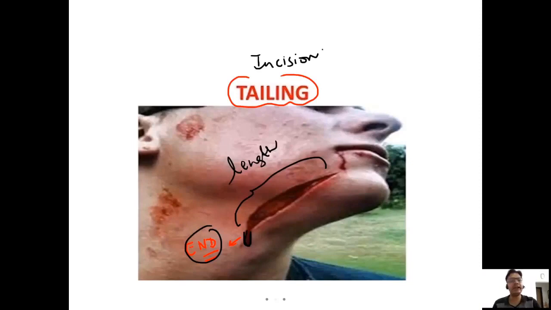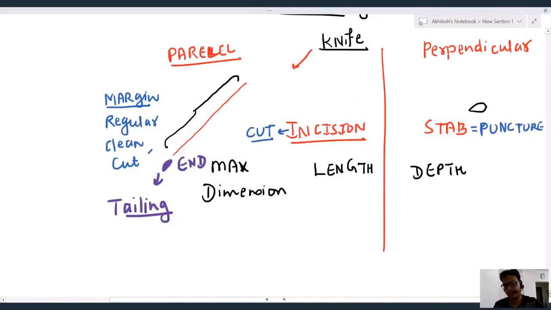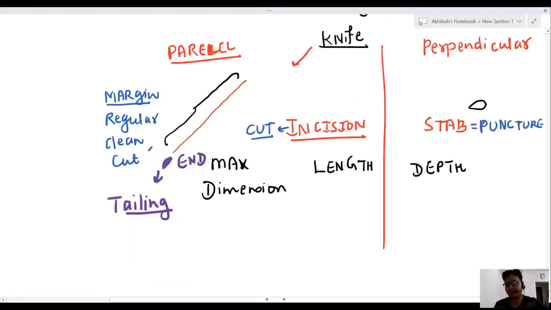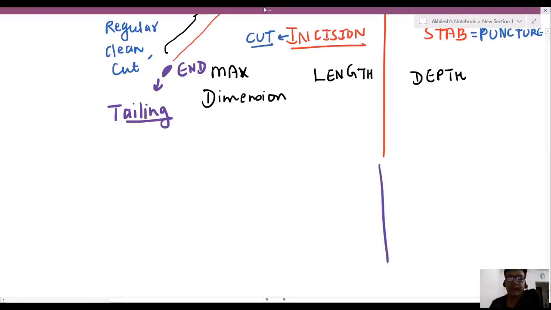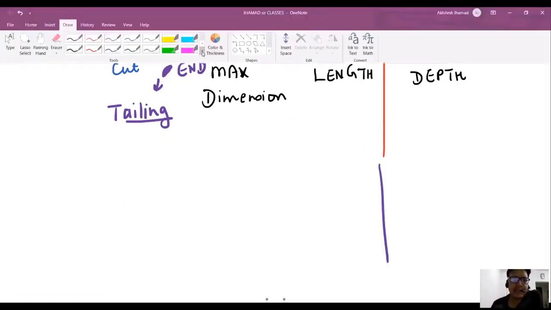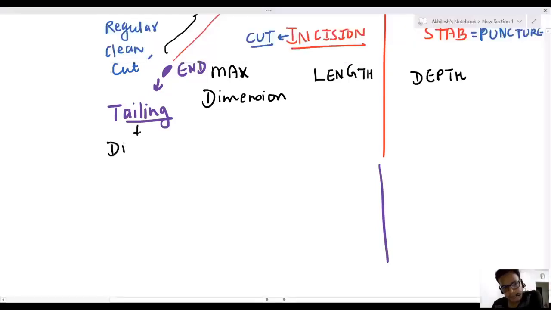So margin, you can see the clean cut and regular margin. Okay, friends, this is injury, incision. Now, sir, at the end point, we have tailing. So tailing decides direction of weapon, because tailing is always seen at the end point.